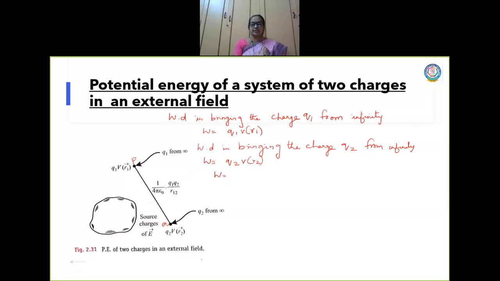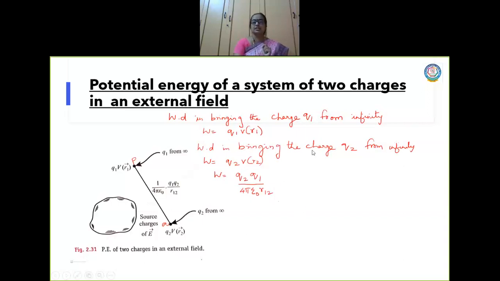So the work done here is the charge into the potential at P due to the charge Q1, right? Yes or no? Is it clear? You understood this? So what is this R12? R12 is the distance between the two charges Q1 and Q2.